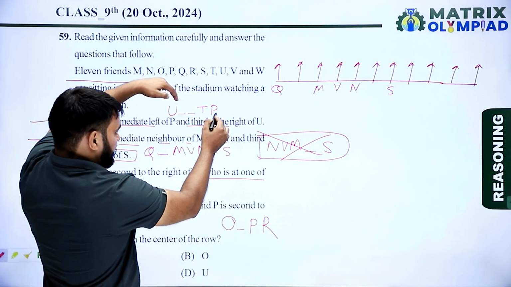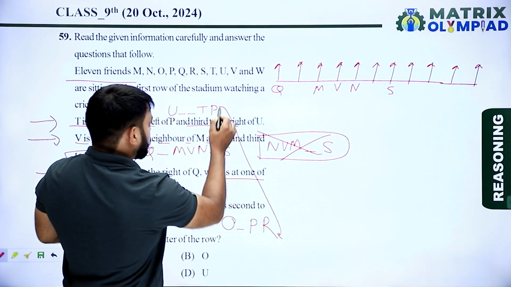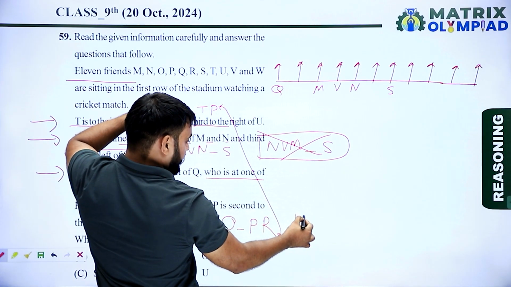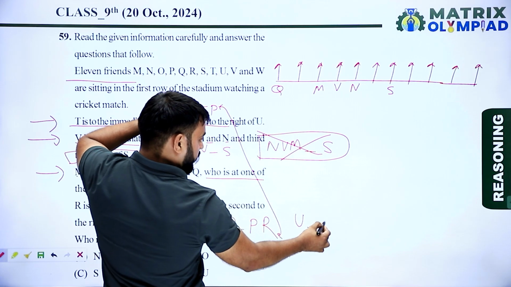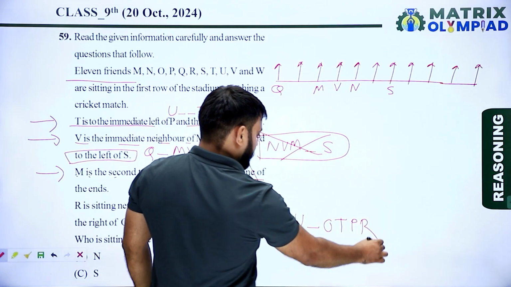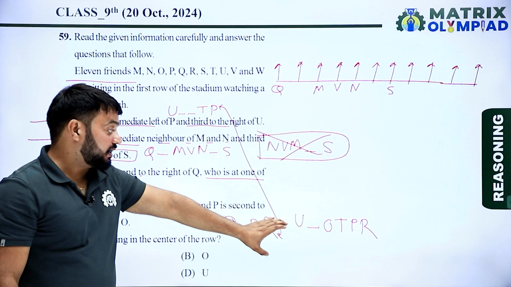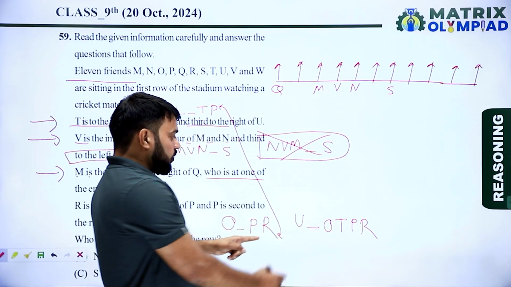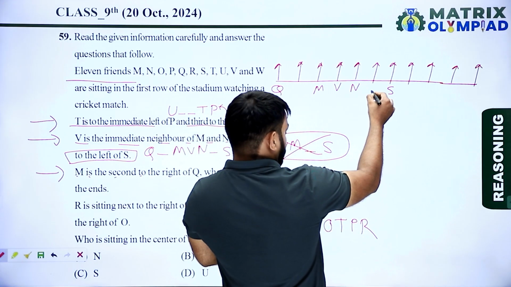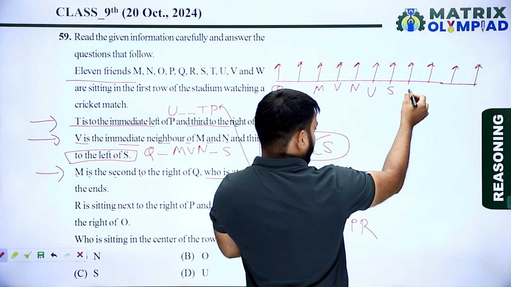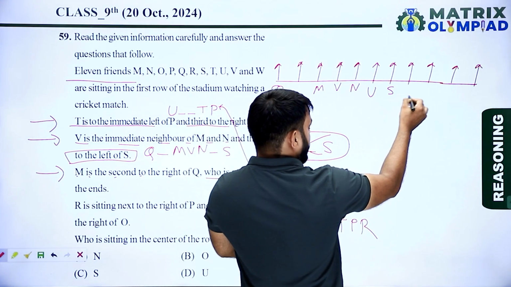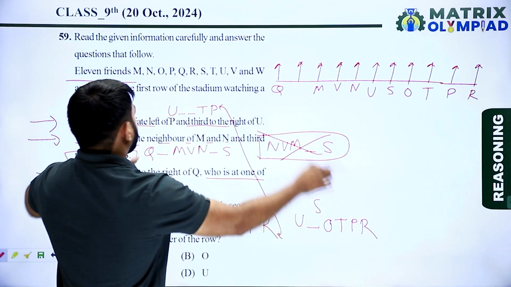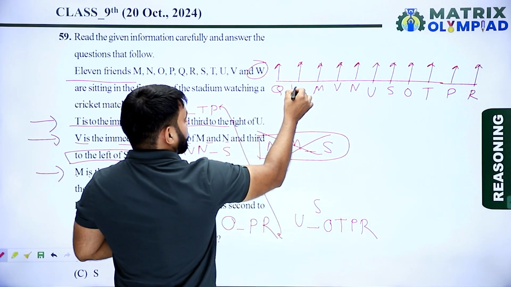Now, combining these two pieces of information, we get a situation like this: V dash O T P R. So now here is U, here is S, and here is O, here is T, and here is P, and here is R. And one person is missing, so one person W. So now W is here.